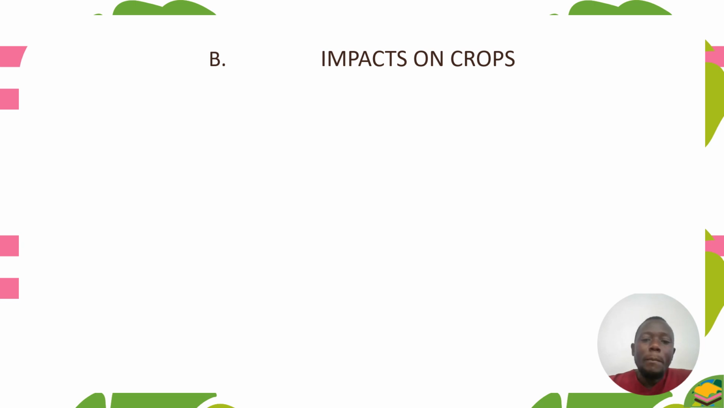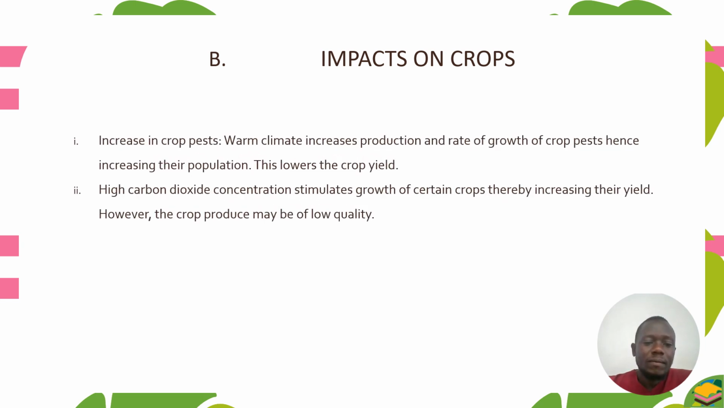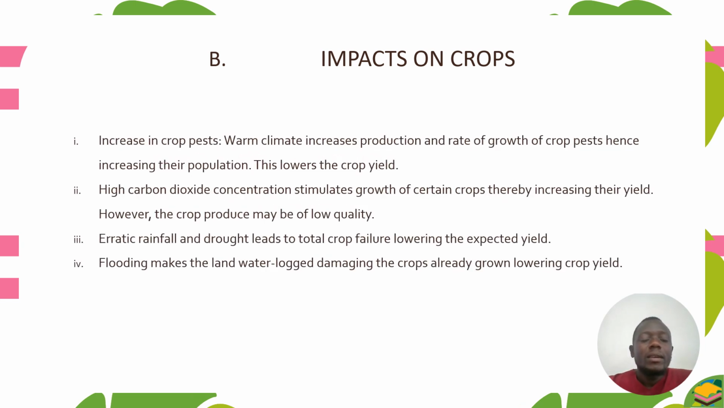Let's now look at impacts on the crops. So, increase in crop pests. You know, if there is climate change, there can also be an increase in crop pests, in such a way that a warm climate increases production and rate of growth of crop pests, hence increasing their population. So if there is an increase in crop pests, this will lower crop yields.